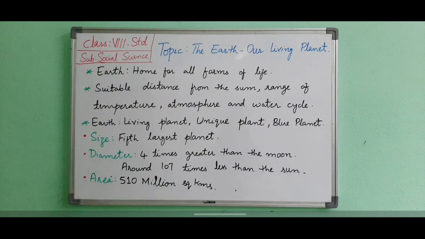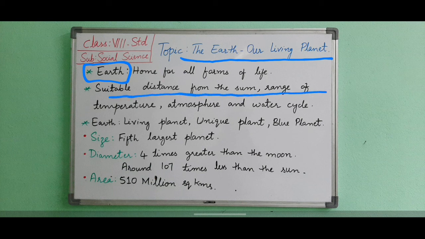We are living on the Earth. It is the third planet from the Sun. The Earth is the home for all forms of life like plants, animals, and human beings because of its suitable distance from the Sun, range of temperature, life supporting gases, atmosphere, water cycle, etc. Our Earth is called by many names, some of them living planet, unique planet, watery planet, and blue planet.